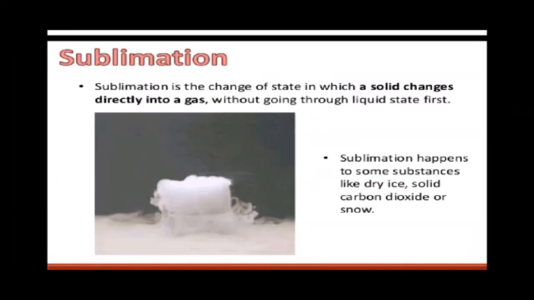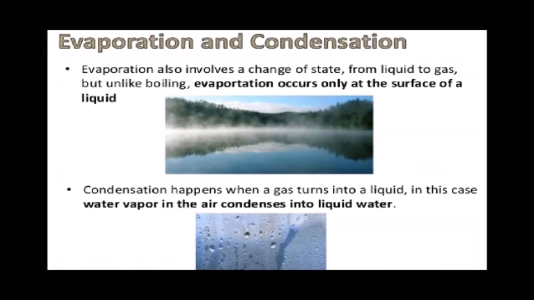Sublimation is the change of state in which a solid changes directly into a gas without going through the liquid state first. Sublimation happens to some substances like dry ice, solid carbon dioxide, or snow. Evaporation involves a change of state from liquid to gas, but unlike boiling, evaporation occurs only at the surface of a liquid. Condensation is when a gas turns into liquid, and in this case water vapor in the air condenses into liquid water.